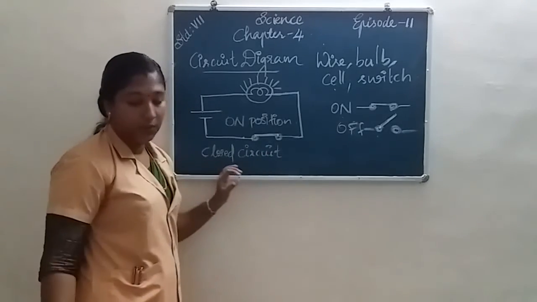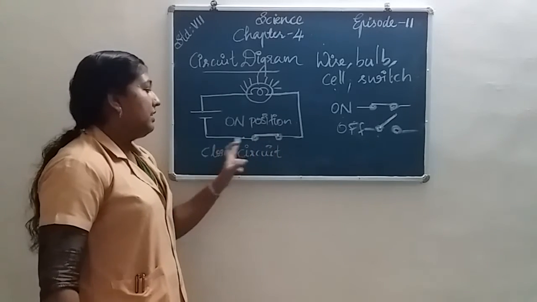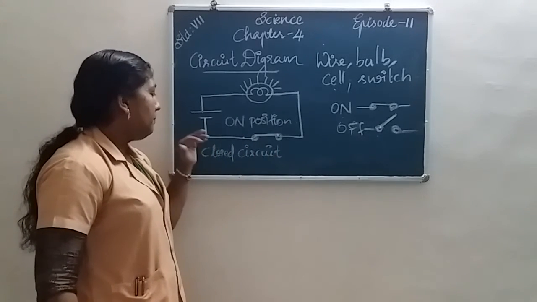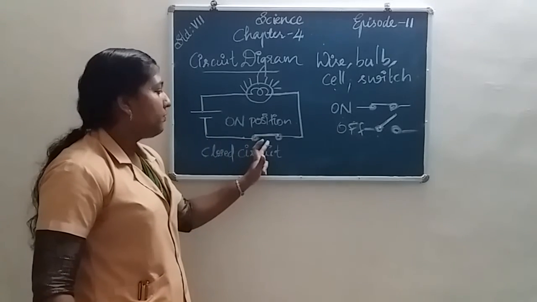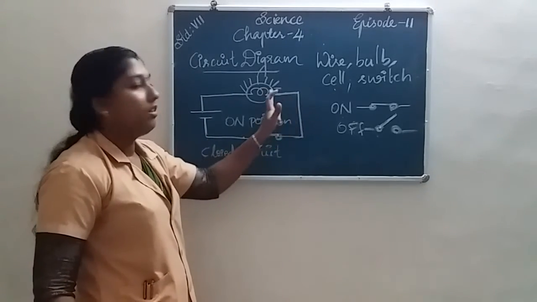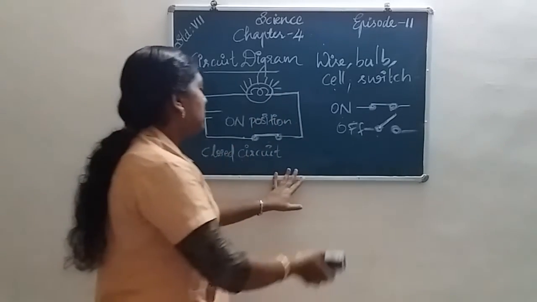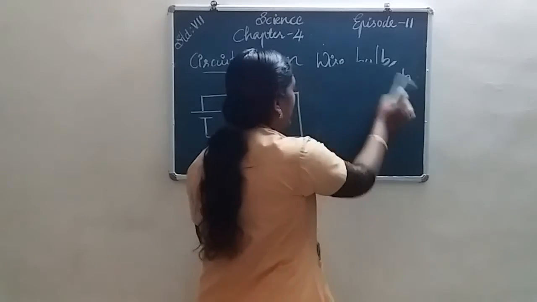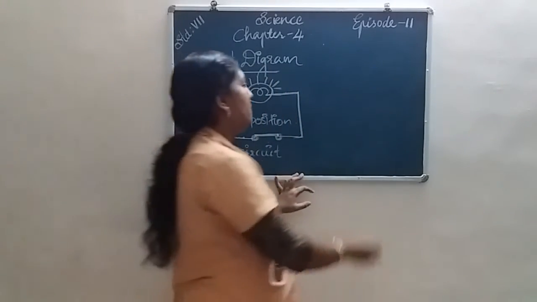All of you understood? Closed circuit: the switch in on position, the current flows. The current passes from the cell to the switch, then to the bulb. Next, I draw the circuit diagram for the switch in off position.